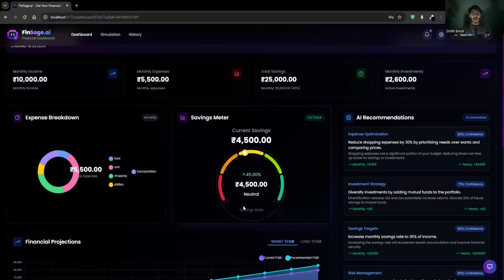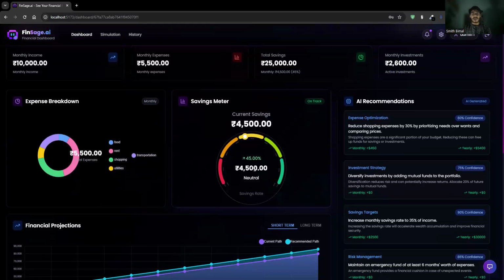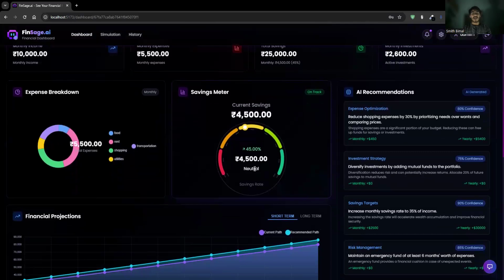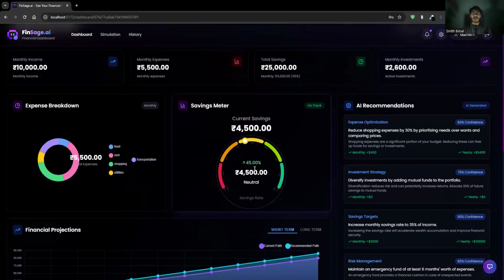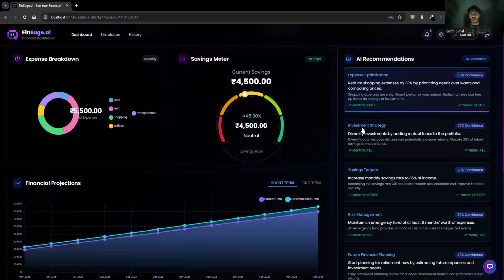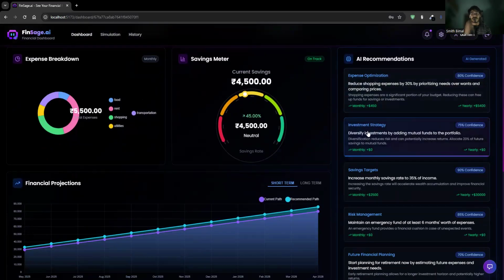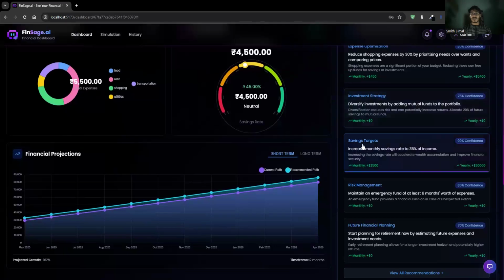This chart tells about the saving meter, where it fetches all the income details and all the expense details in the backend and calculates the saving. Beside that, you can see there is an option for AI recommendation, where the AI gives us recommendations on expense optimization, how we can optimize the expenses, and how we can make strategies for investments. Then we have savings targets based on all the details mentioned here.